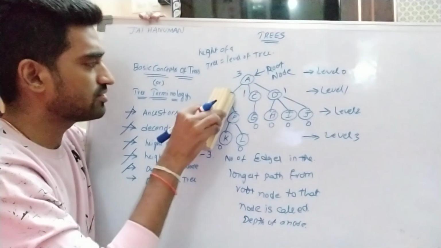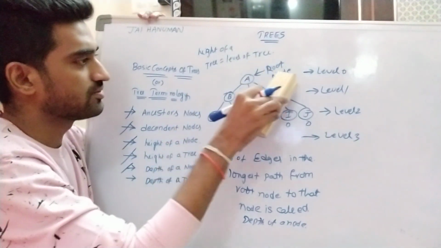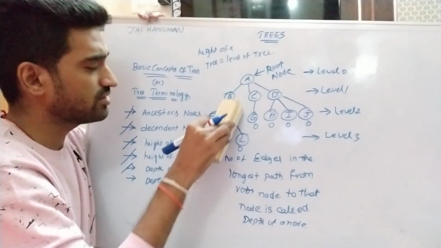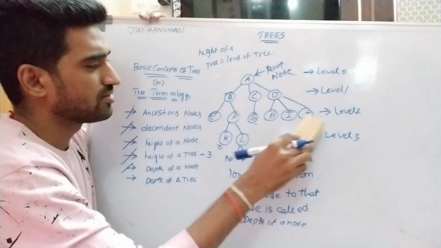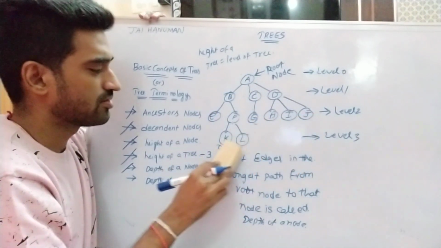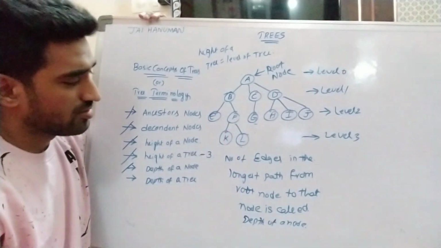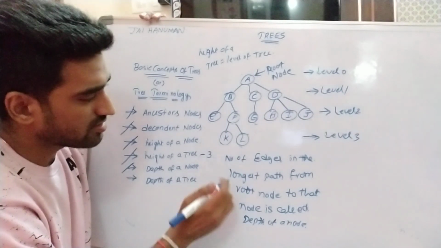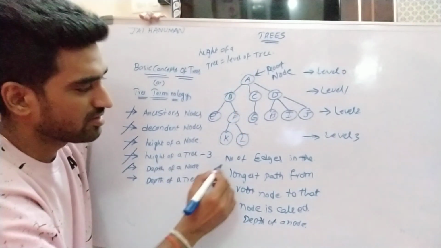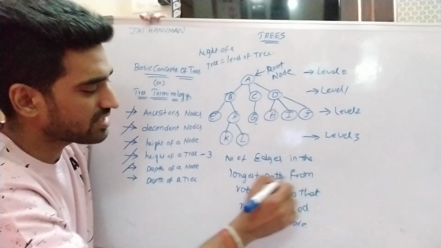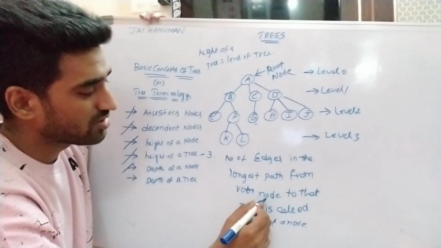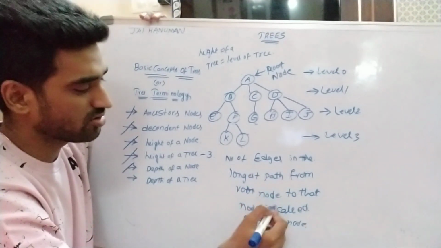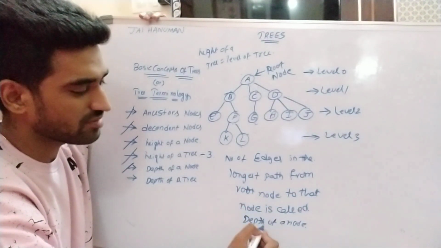So here I am writing the depth for each and every node, right? So here, what is the depth for A? So what is number of edges, longest path from root node to that node is called depth of a node.